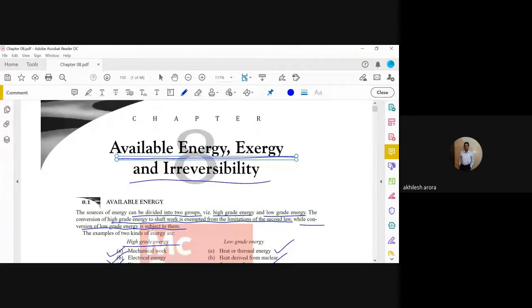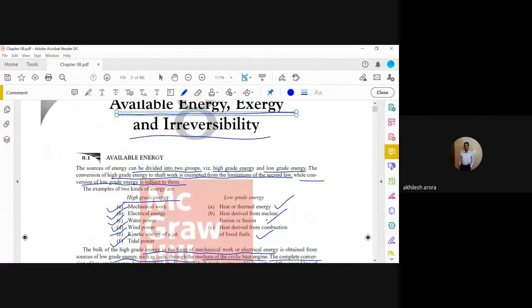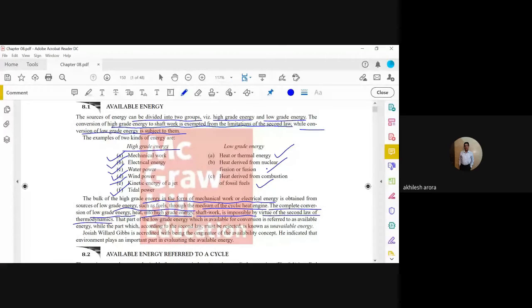So if the heat energy available to us is 100 kilojoules, then the work energy that we can get is around say 40%, 50%. Okay. So once again, available energy, exergy, and irreversibility. So once again, there are two types of energies: high grade and low grade.